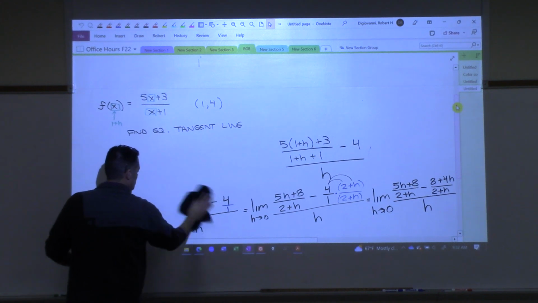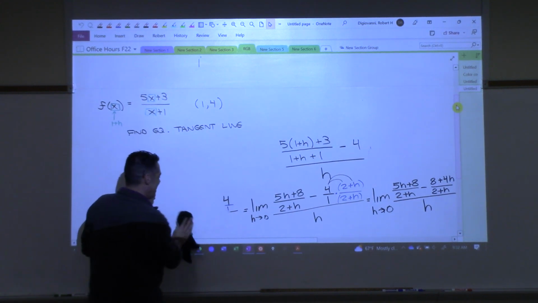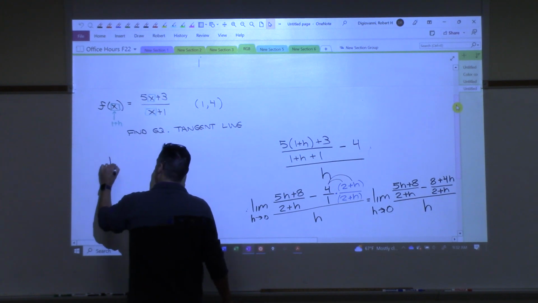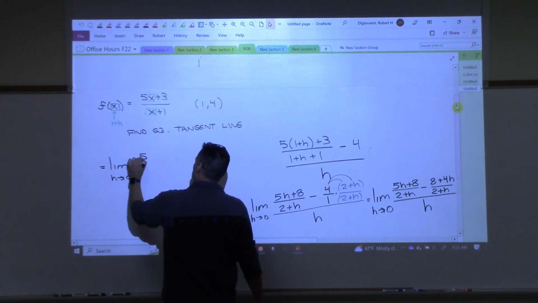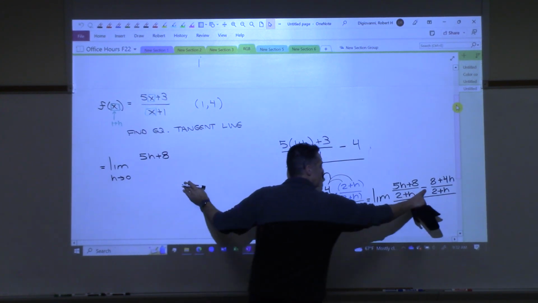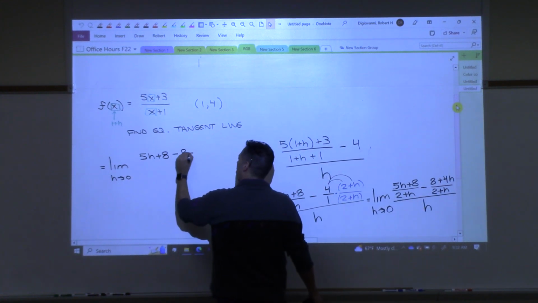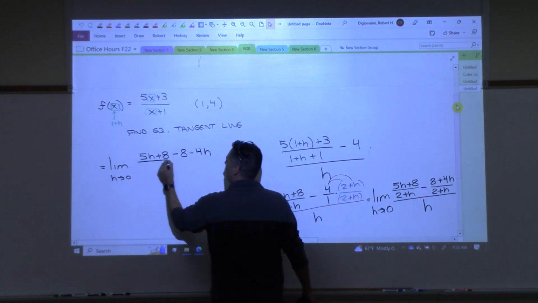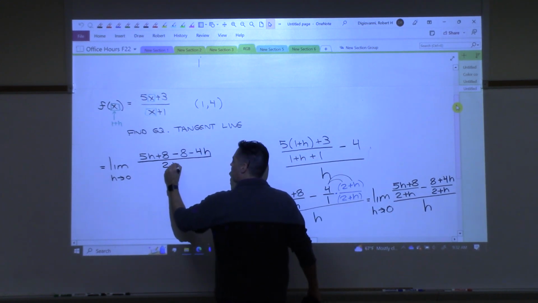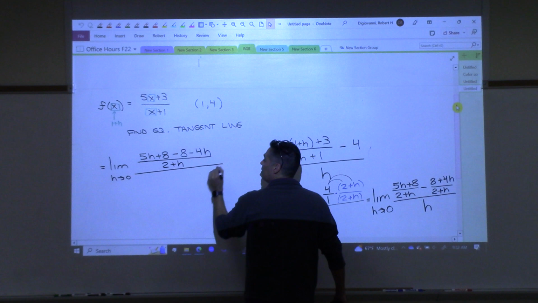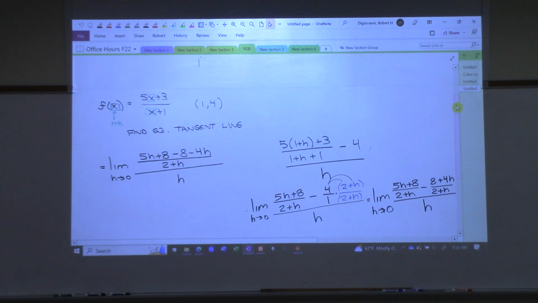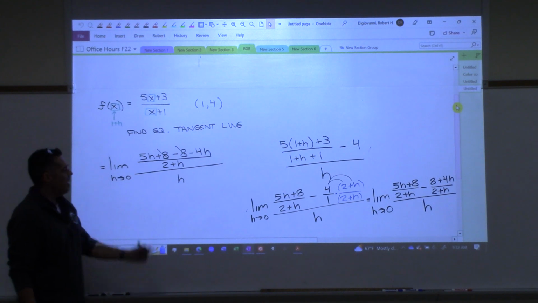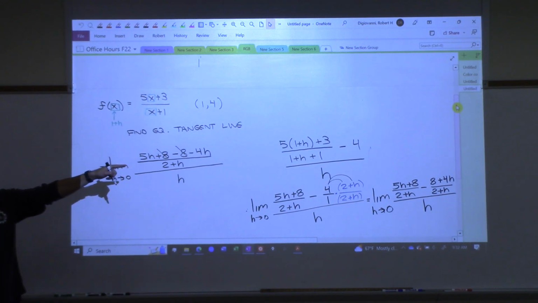So that equals, isn't this fun? You'll have that look on your face like, feels like a Monday in here to me. All right, we've got 5h plus 8, and then now minus 8 minus 4h, all over the common denominator. Do not forget, you have to put those together so you have a common denominator, and then all of that still over h. And do you all see that good things happen up on the top there? Let's see what's going to happen. 8's cancel, right? They're gone. And then you have 5h take away 4h, which is just h.